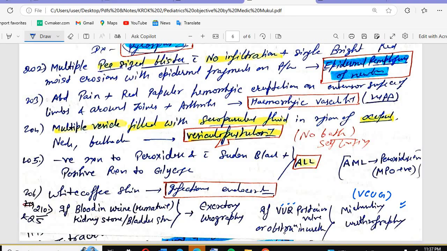If you see blood in the urine, a kidney stone, or a bladder stone, what will you do? You do excretory urography. If you see hematuria, a kidney stone, or a bladder stone, excretory urography. If the question mentions which examination is first to clarify, then which one? Micturating urethrography. Okay.